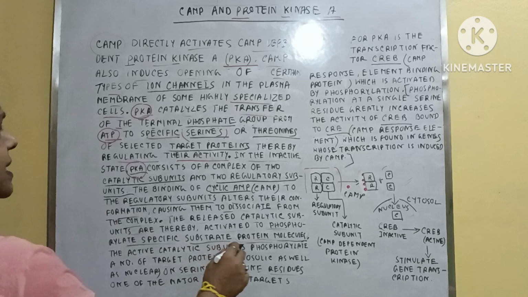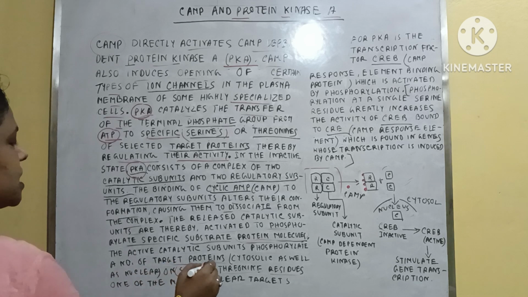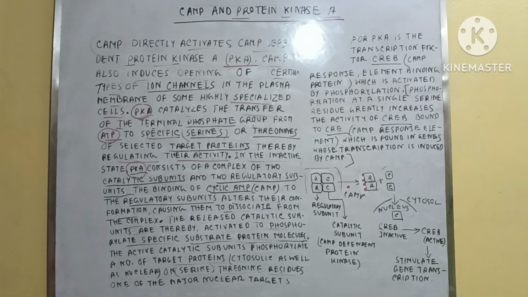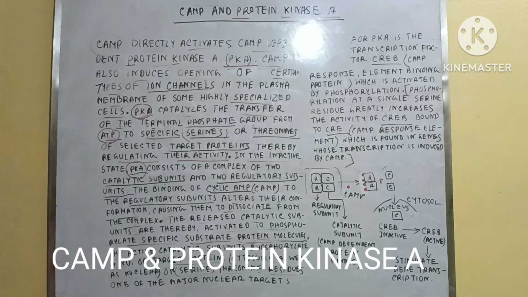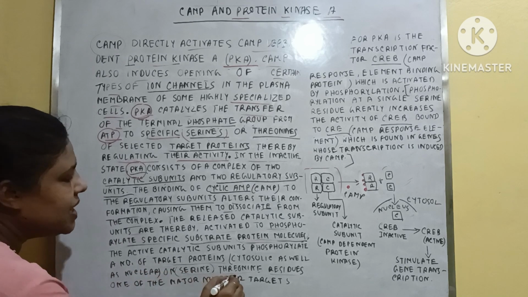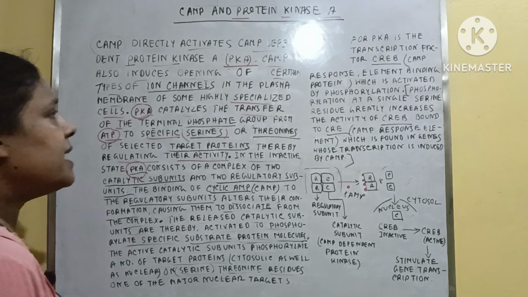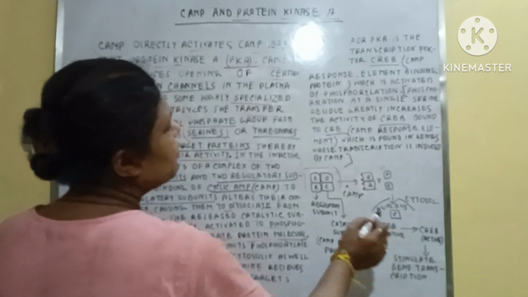An active catalytic subunit can phosphorylate a number of target proteins, which may be cytosolic or nuclear, and which are attached to serine or threonine residues. And here CREB, it is the full form.